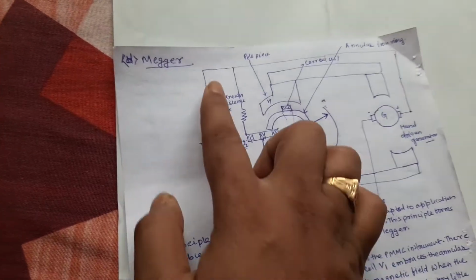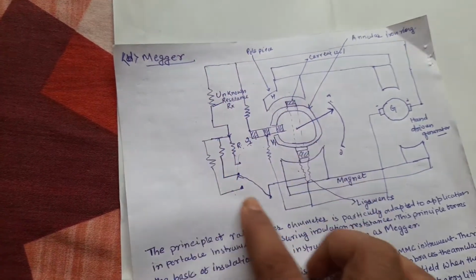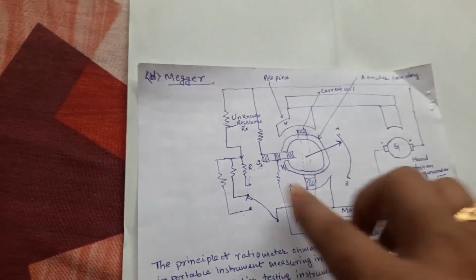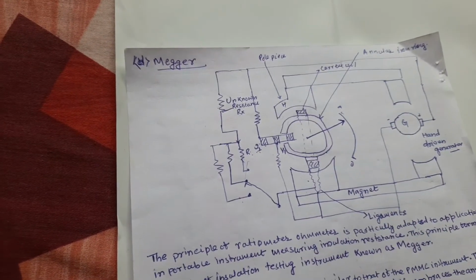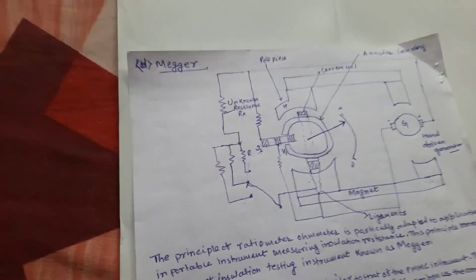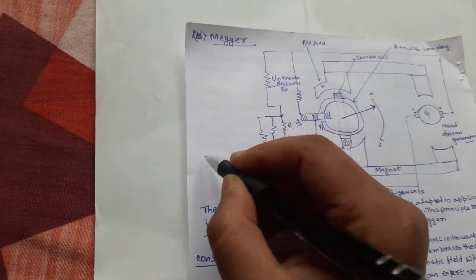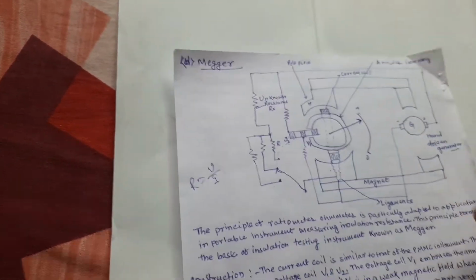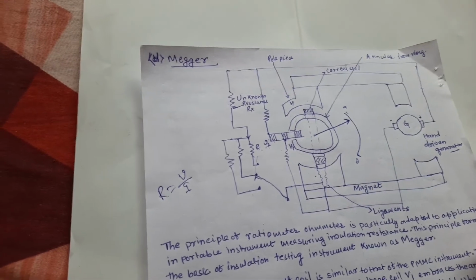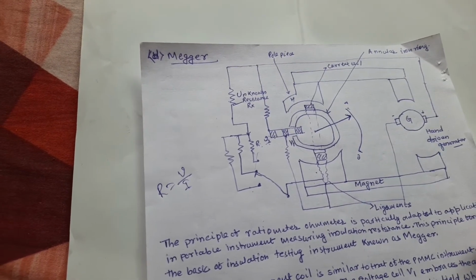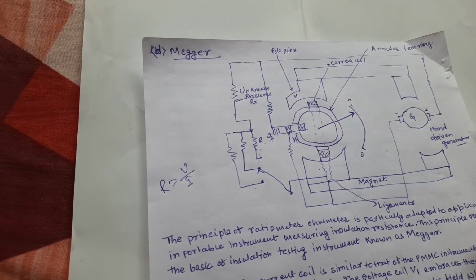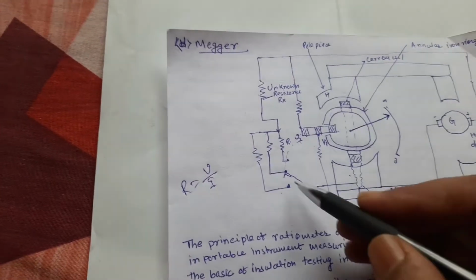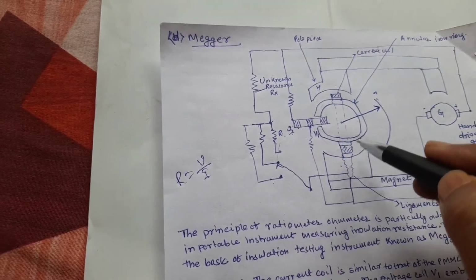We have to connect the unknown resistance between the voltage terminal and the current coil. In this way, the movement of the angular iron depends on the value of the unknown resistance. It means the value of the unknown resistance R is equal to V by I. The voltage across the voltage coil is used as the voltage, and the current through the unknown resistance is used in the current coil.